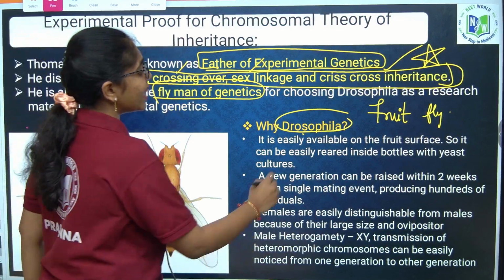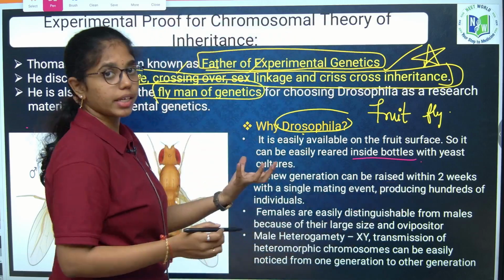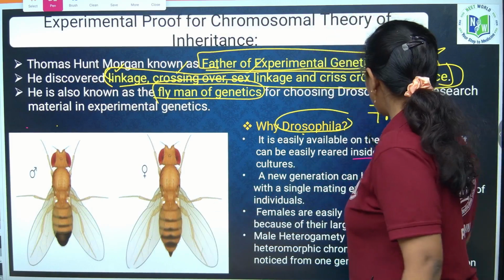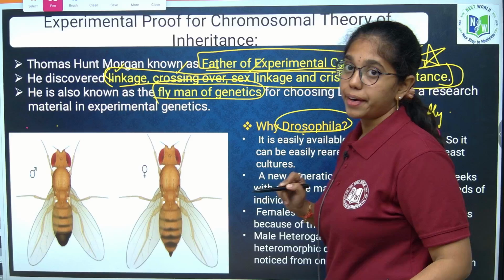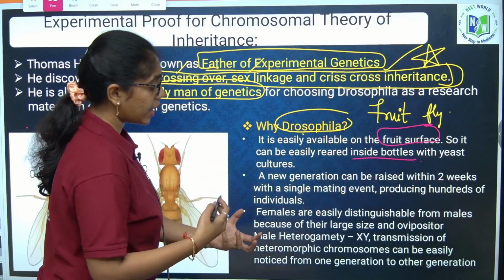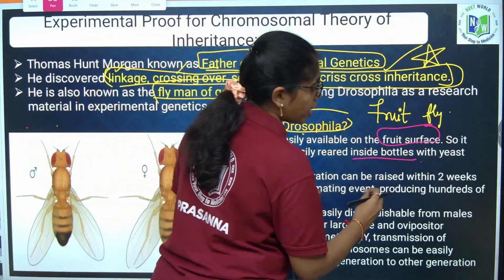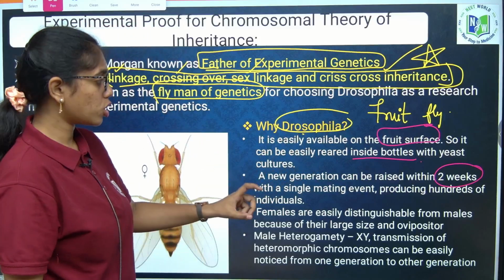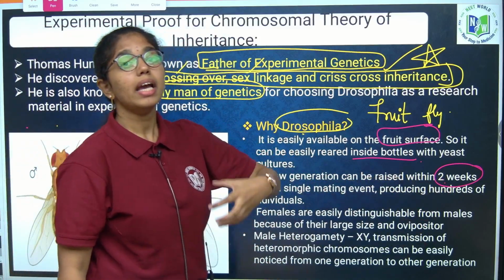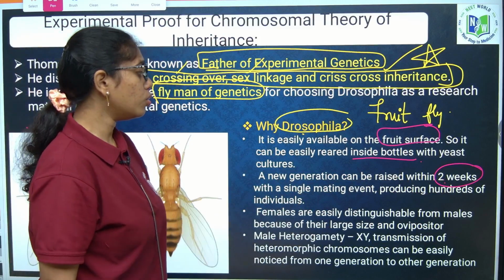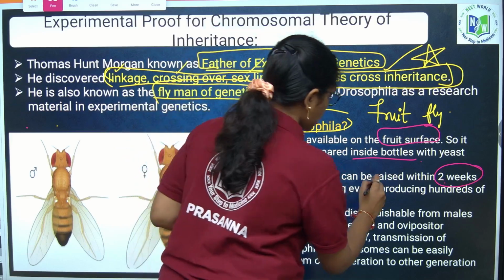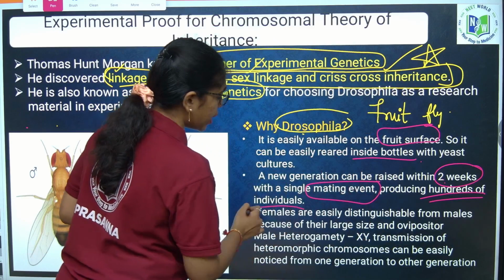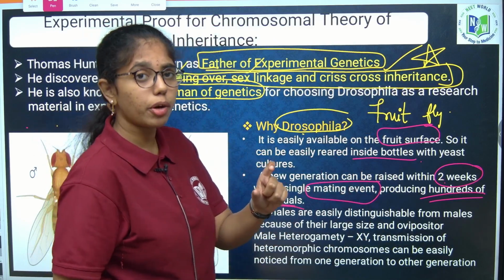First thing is, it is easy to grow on the culture, because naturally it is easily grown on fruit surfaces. And the time to generate a new generation, its mating time, will just take 2 weeks. The Drosophila will just take 2 weeks to produce the new generation. And one more advantage is, single mating of Drosophila will produce hundreds of individuals. Single mating of Drosophila will produce what? Hundreds of individuals.